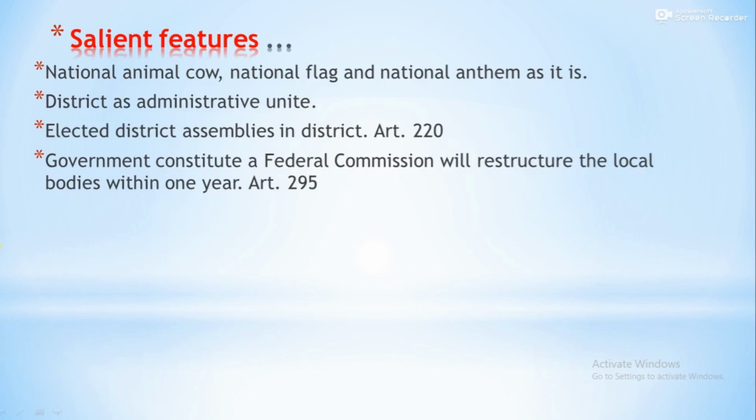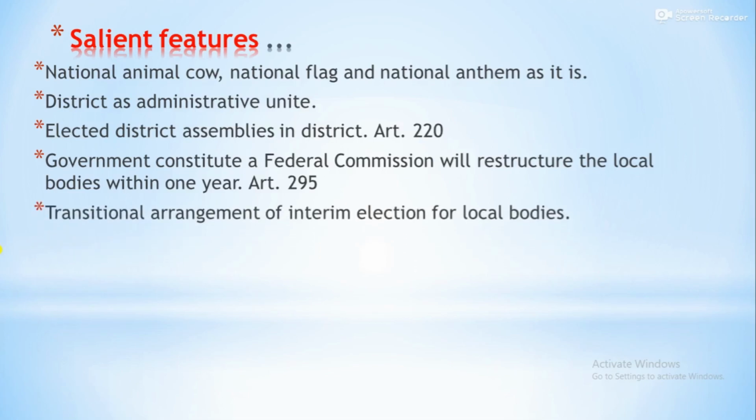A federal commission will restructure the local bodies within 1 year. If you see Article 295, the federal commission restructures the local bodies and their areas. This provision is found in the Constitution. Transitional arrangement of the interim election for the local bodies. Yes, and there are provisions for elections also.